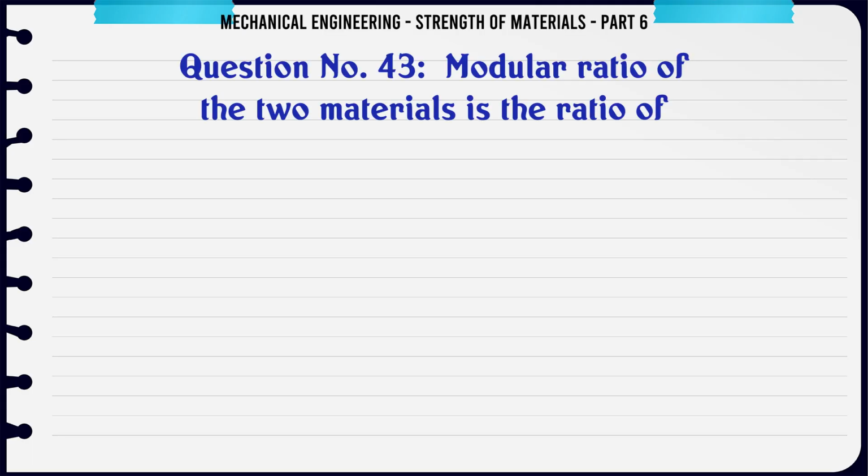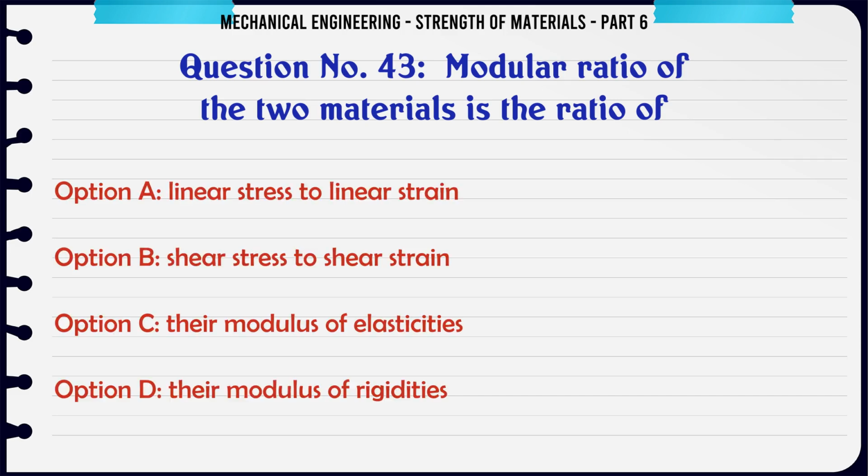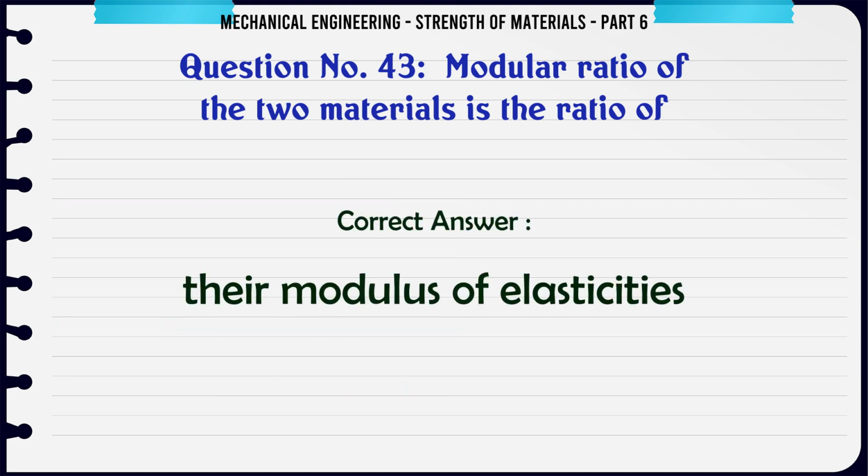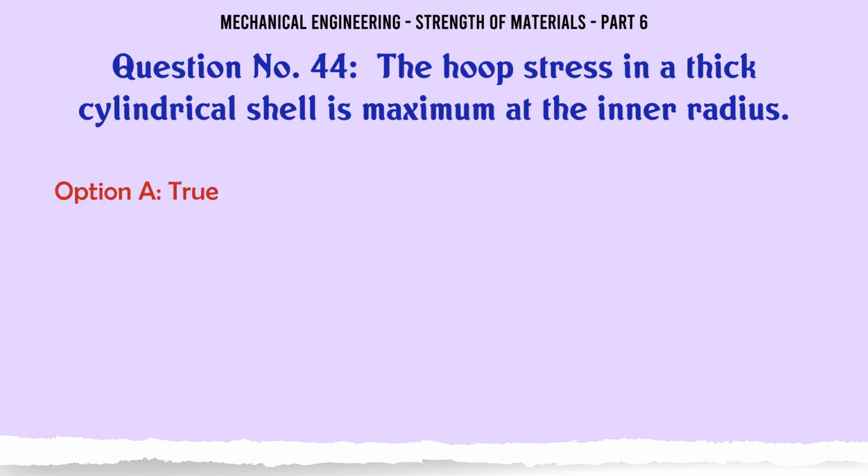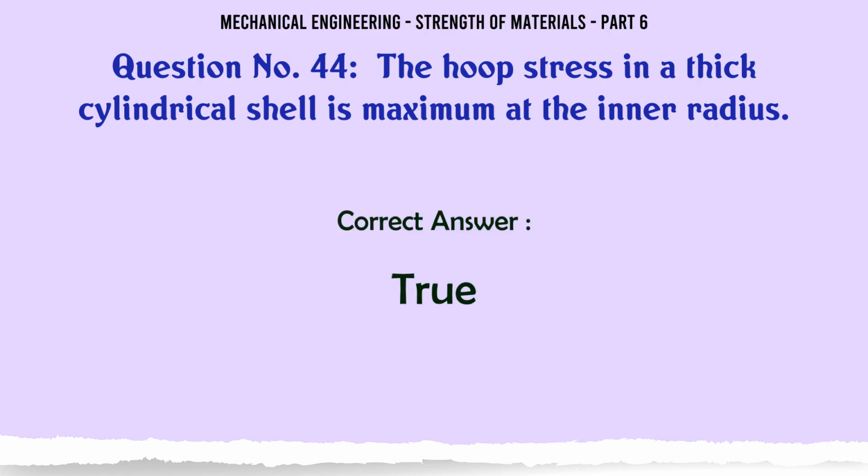Modular ratio of the two materials is the ratio of A. Linear stress to linear strain, B. Shear stress to shear strain, C. Their modulus of elasticities, D. Their modulus of rigidities. The correct answer is their modulus of elasticities. The hoop stress in a thick cylindrical shell is maximum at the inner radius. A. True, B. False. The correct answer is true.